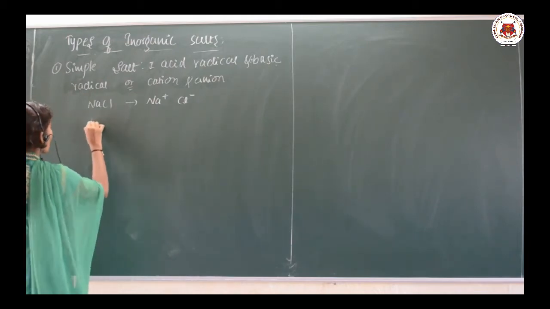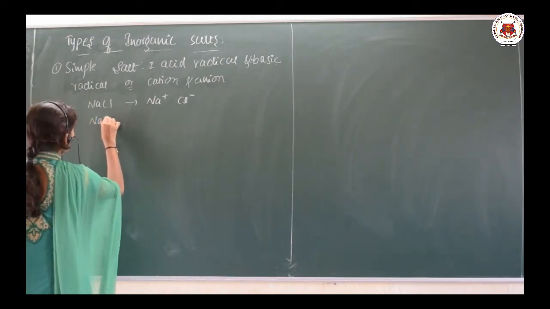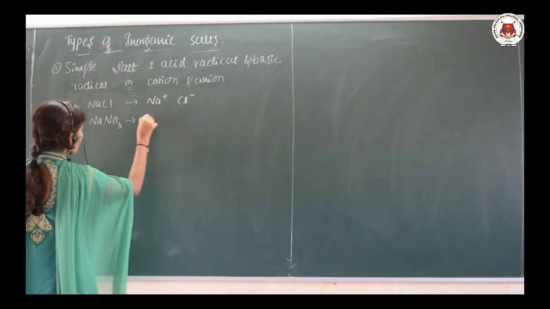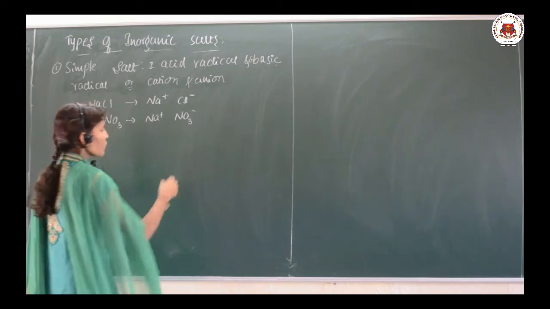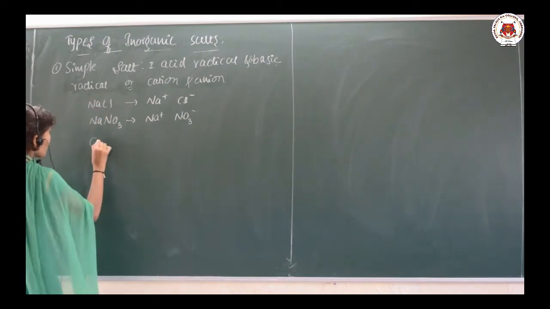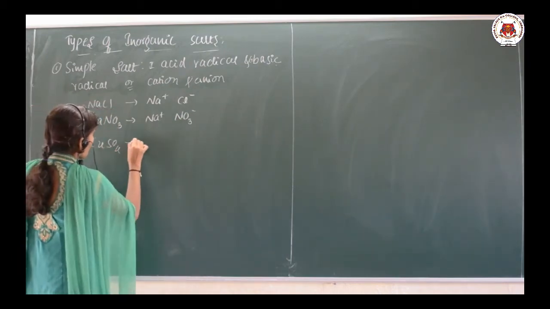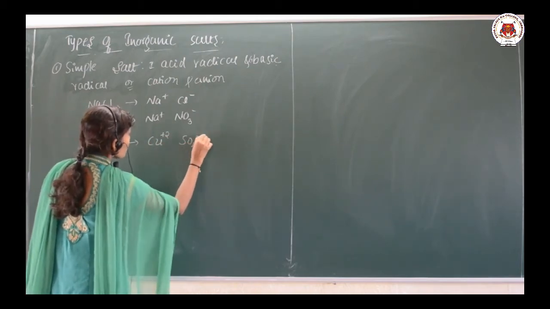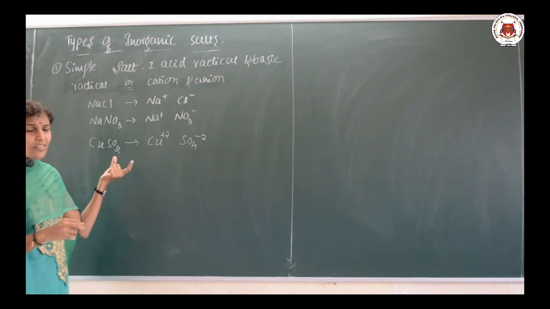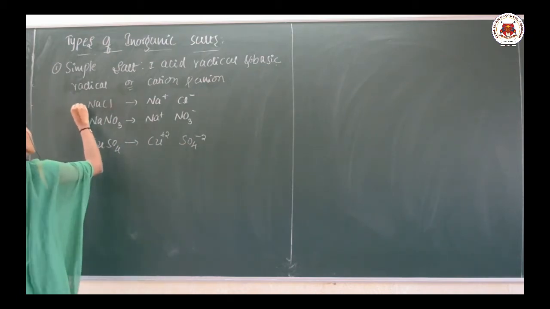Or else you can take sodium nitrate, which gives us Na+ and NO3-, or even copper sulfate CuSO4, which dissociates into Cu2+ and SO4 2-. So all these are examples of simple salts.